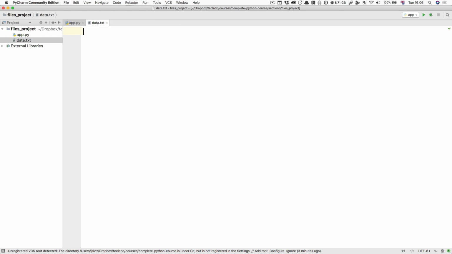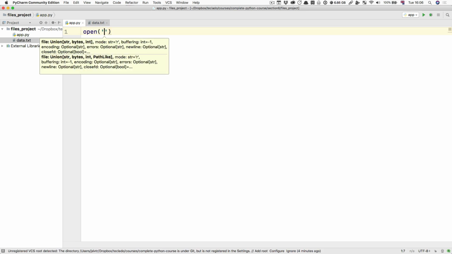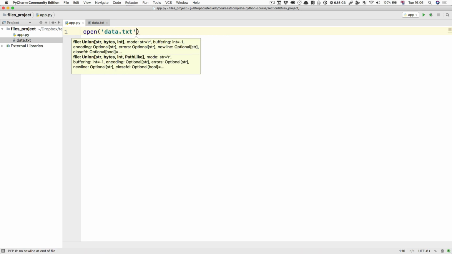Now let's talk about how we can read the contents of this data file using Python. Of course, right now it's empty, but we're going to type the name of our friend, Rolf. Just as an example, we're going to read the data in and print it out, just so you know how easy it is with Python to read some data out of a file. It's really straightforward. All we have to do is open the file, for which we have to give it the name of the file, that's data.txt.